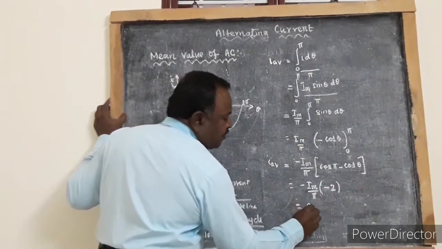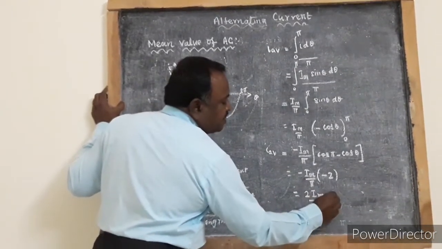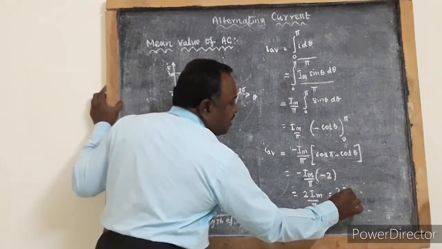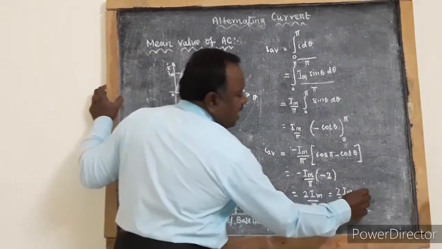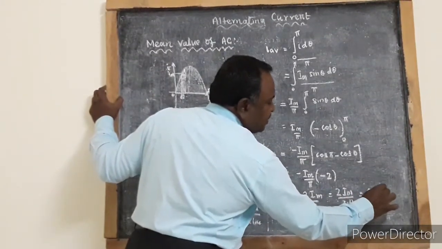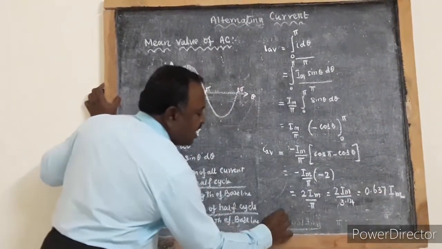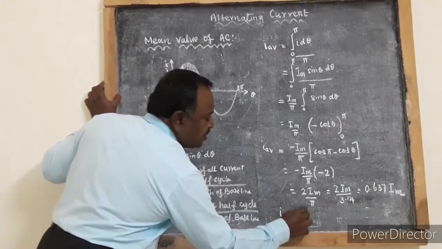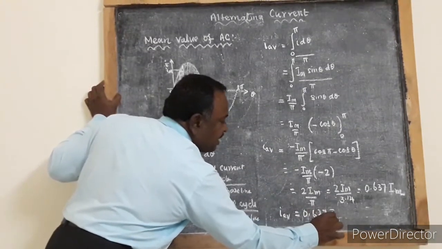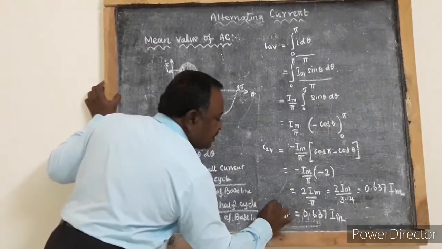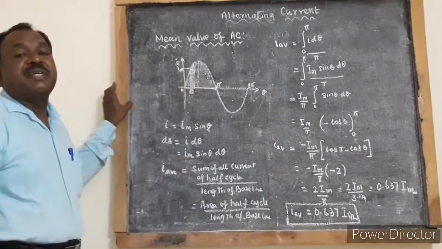So you will have 2 Im by pi. That is equal to 2 Im by 3.14. So you will have 0.637 times the maximum current. So I average is equal to 0.637 times the maximum current. So this will give the average value of AC current.